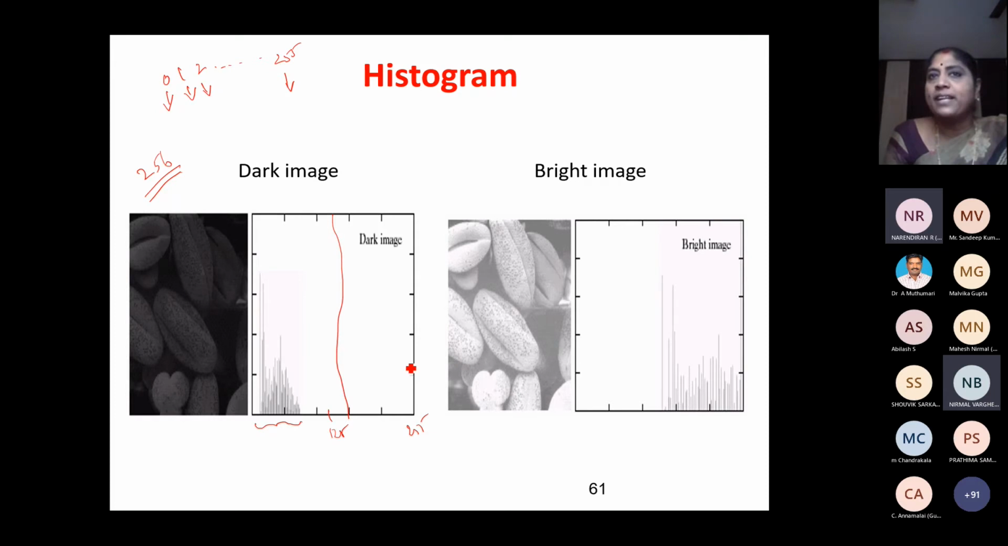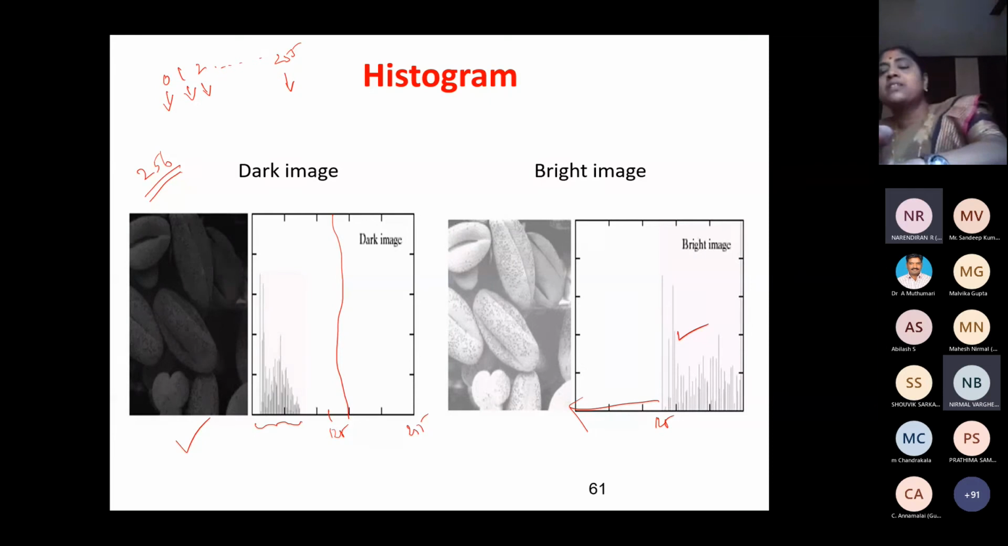Now we take this bright image. Can you see? I am going to plot the histogram. We can see, for example, this is 128. So we have got no pixels in the dark region. So this is a bright image. So from the histogram itself, we can say whether it is a light image or a dark image. Without seeing the picture, we can say whether it is a dark or light image.